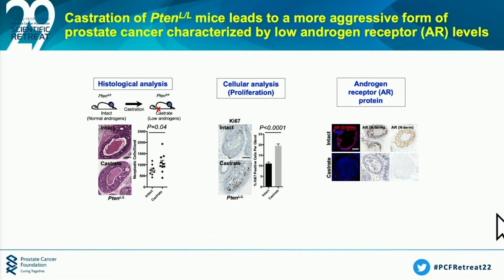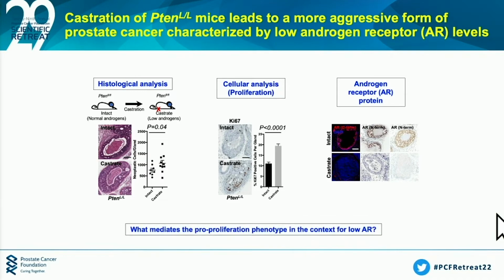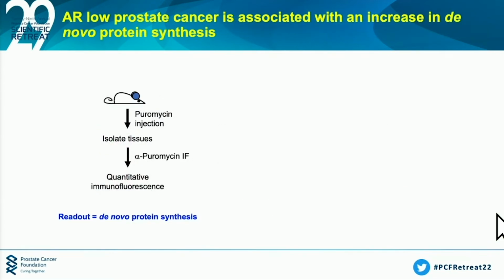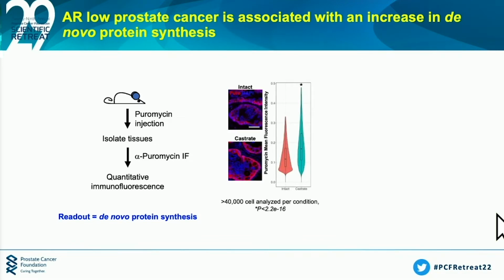So to begin to understand this at a whole tissue level, we utilized a labeling experiment called a puromycin incorporation assay. What we do here is you inject the mice with puromycin, it gets incorporated in the nascent chain, and then you use an antibody to detect this, and it's a readout for de novo protein synthesis. And what we found is this actually leads to a significant increase in new protein synthesis. It was actually very satisfying.